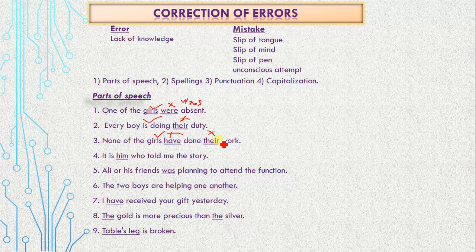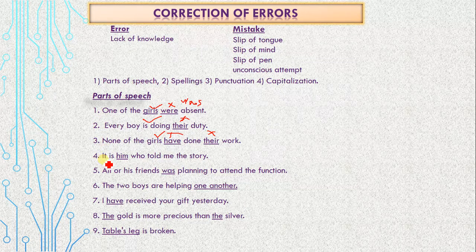What should be there? Her work. None of the girls has done her work. Hopefully you have understood these all three rules. They are linked and related basically.